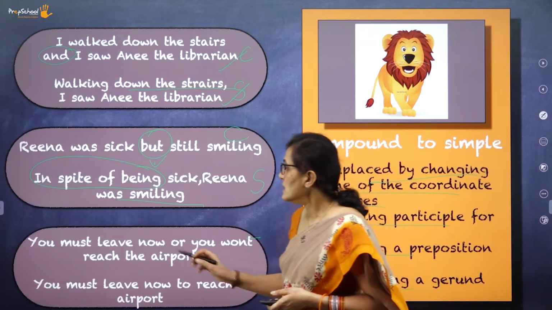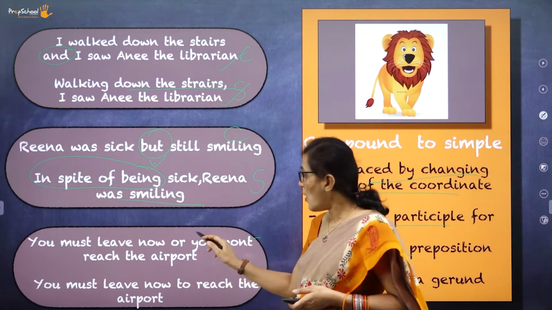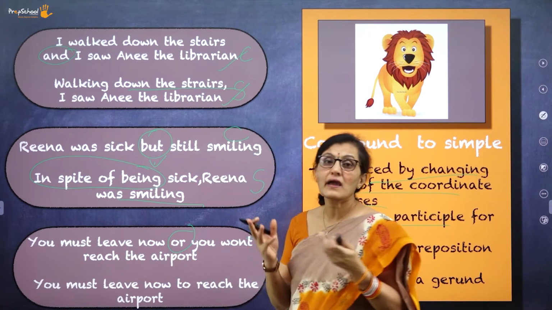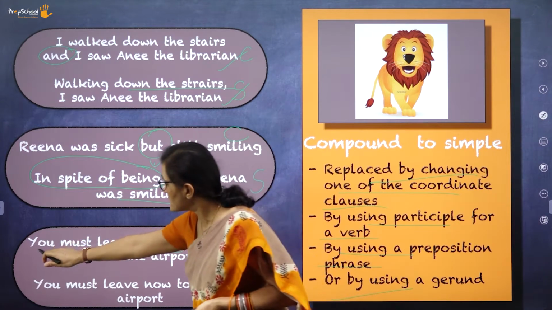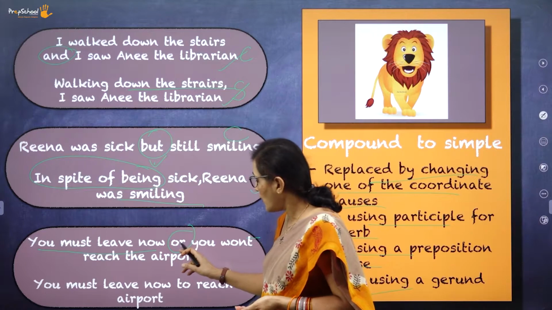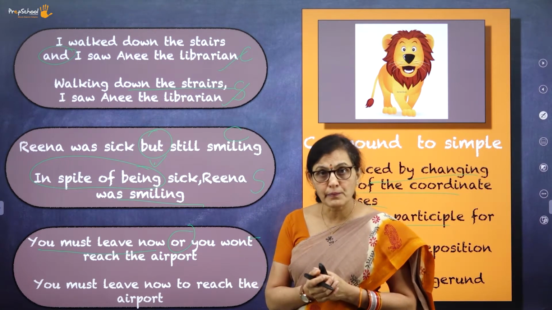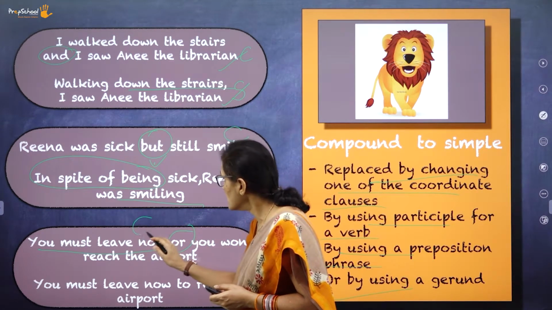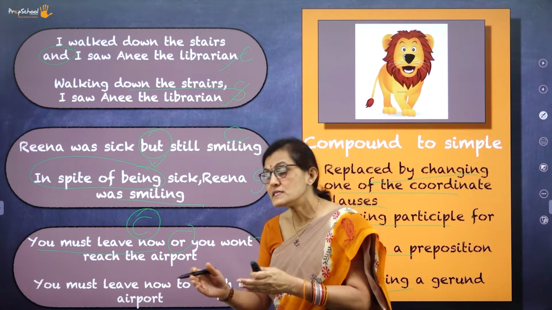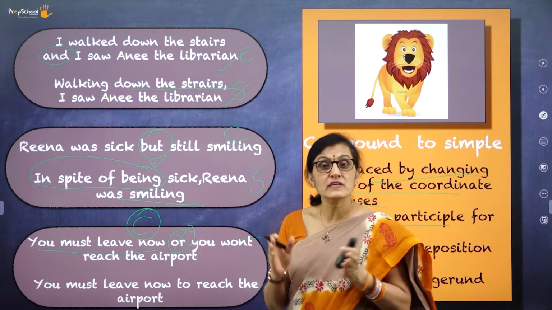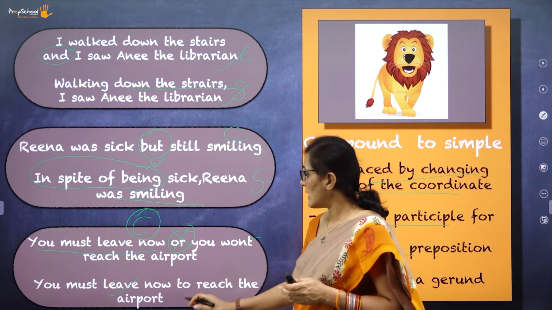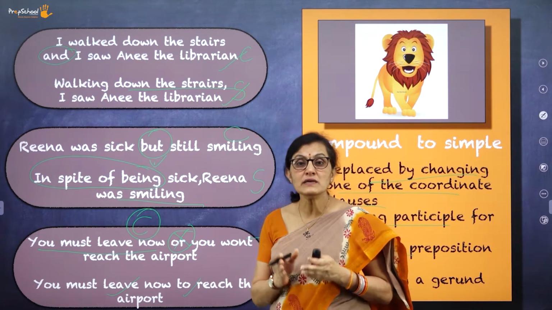Moving to the next one: you must leave now, or you won't reach the airport. Now, there are two sentences. One is "you must leave now," joined by "or you won't reach the airport." So, that's why this becomes a compound sentence. Now, how are you going to convert it into a simple sentence? You need to remove this, isn't it? So, you must leave now to reach the airport.